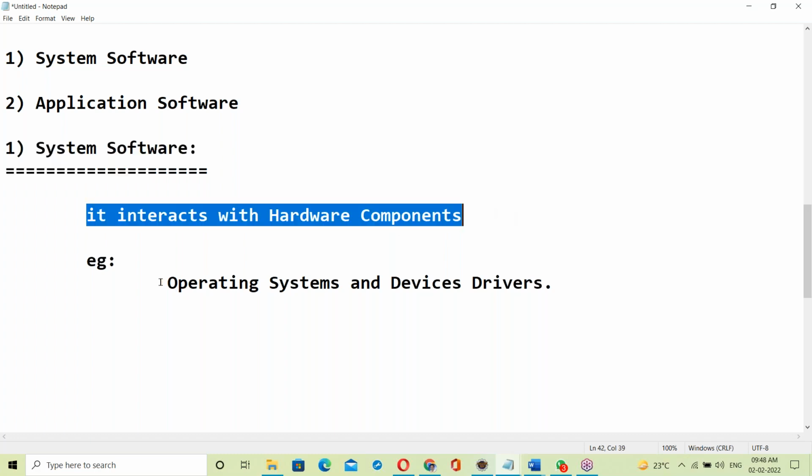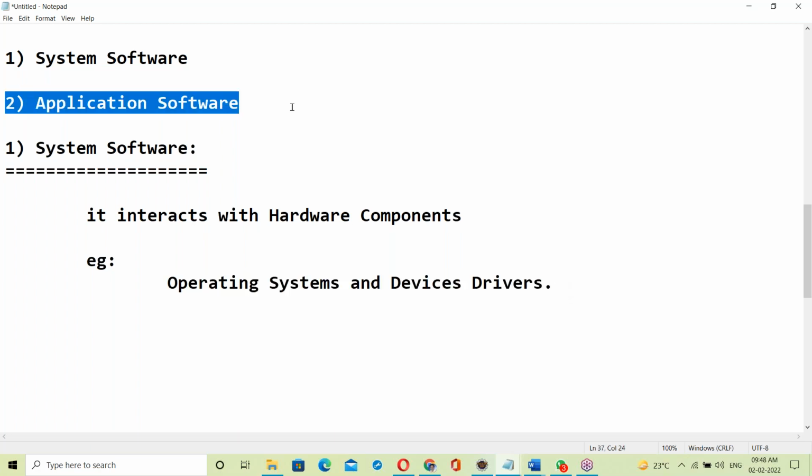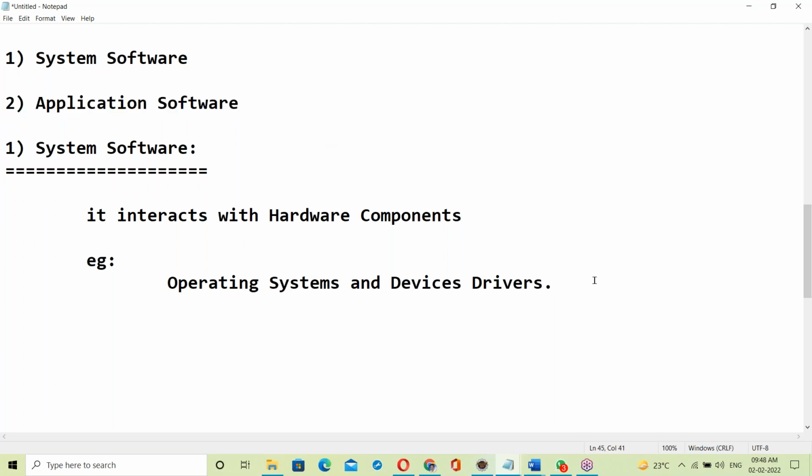Interacts with the hardware components. Example, operating systems and device drivers. Next, application software. What is application software?